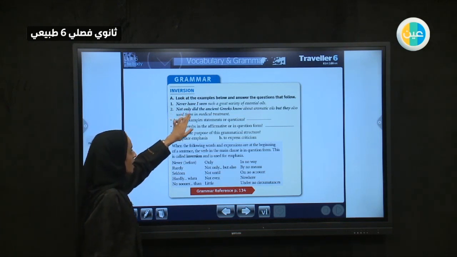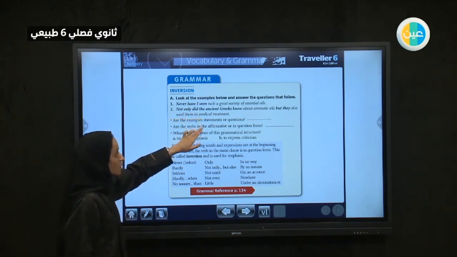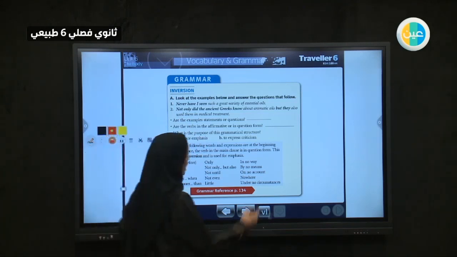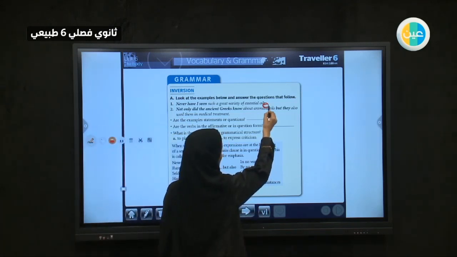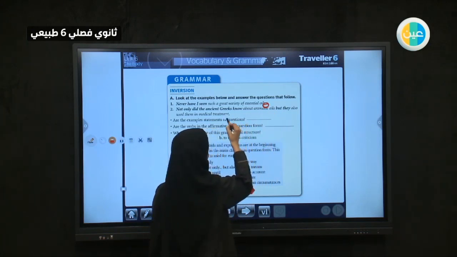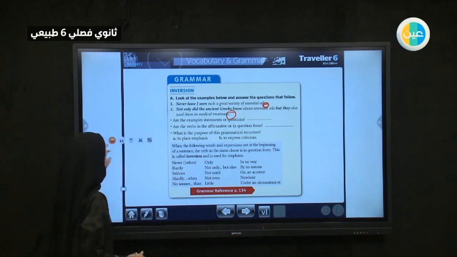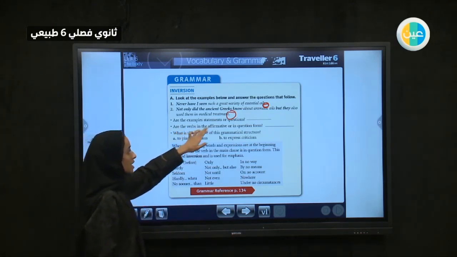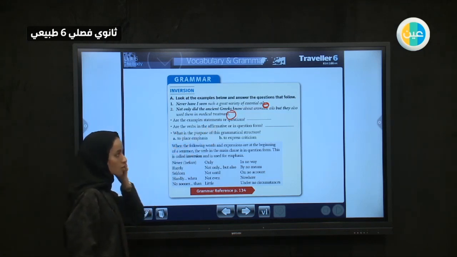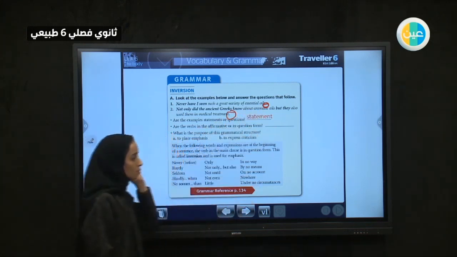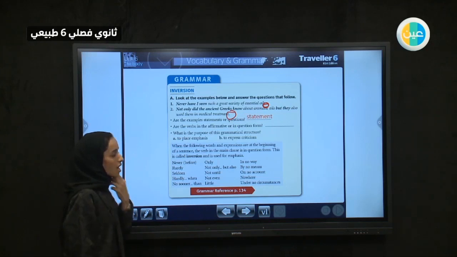Never have I seen such a great variety of essential oil. If you notice here, by the end we have a full stop here and we have a full stop there. So we have two full stops. Do you think it's a sentence or a question? So, are the examples statements or questions? The answer here: they are both statements. Why? Because they end with a full stop. We don't have a question mark at the end, it is a full stop.